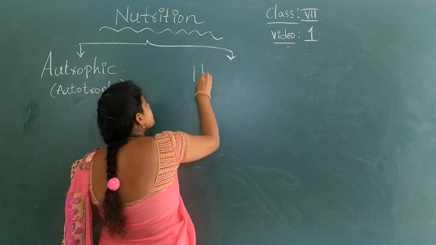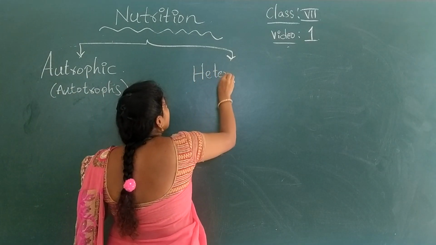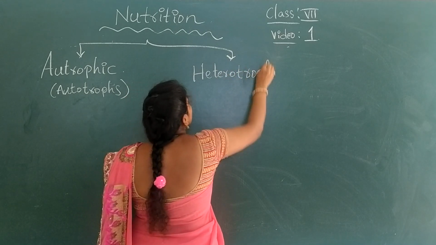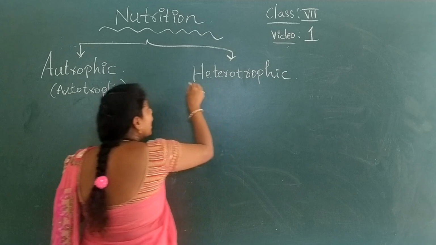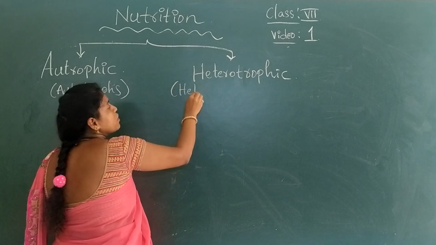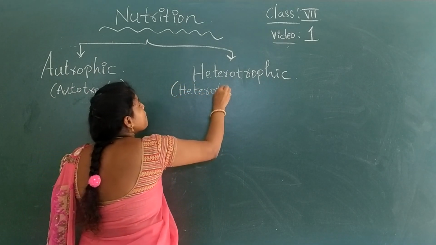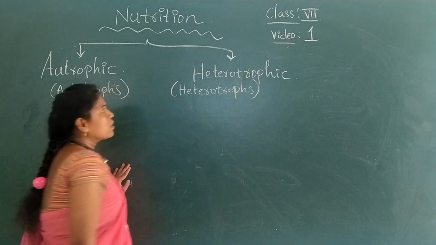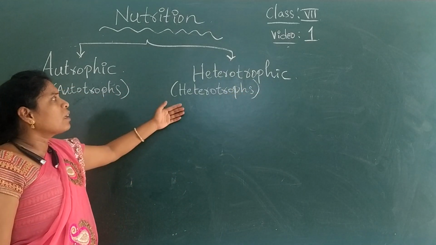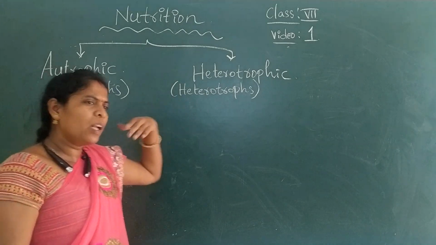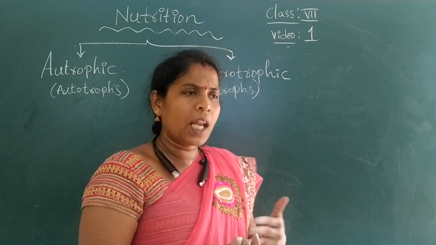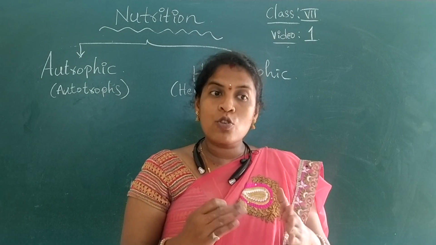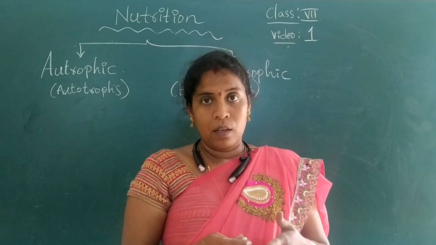The other type is called heterotrophic nutrition. Those who follow this are called heterotrophs. What are they called? Heterotrophs. What are heterotrophs? The organisms who depend on others for food.